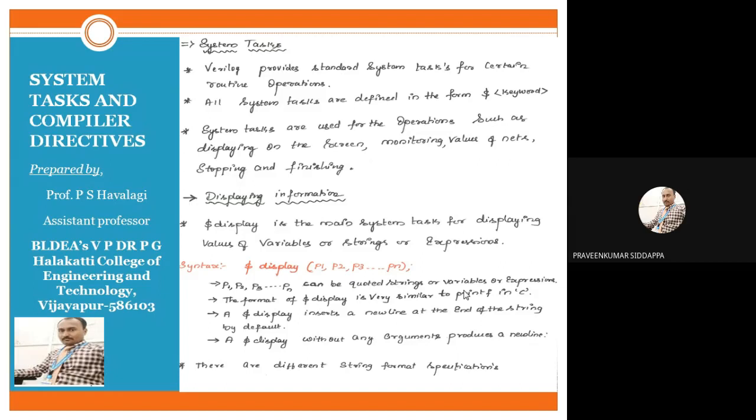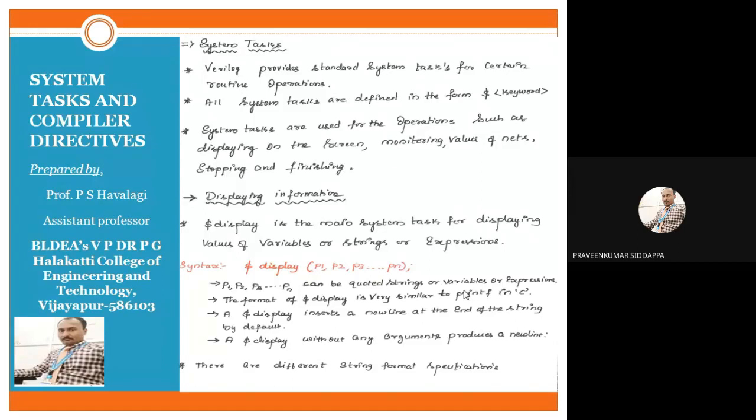Verilog provides standard system tasks for certain routine operations. If you want to execute some routine operations, we require the system tasks. All these system tasks are standard tasks.